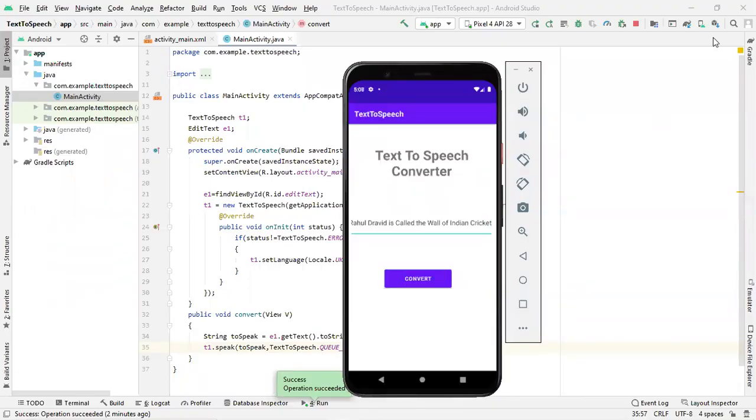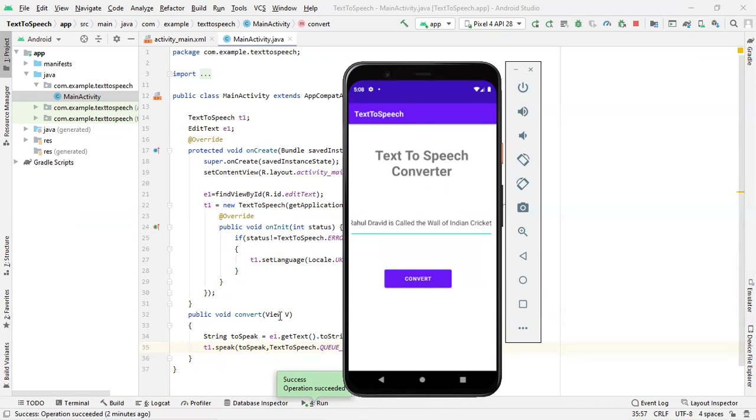As we saw, it successfully converted our text to speech. This is how you can convert your text to speech. First we did the design part. We added one text view component, one edit text, then one button. On click of this convert button, it will call a function called convert. Inside the convert function, it will call a method called speak, which is present in our inbuilt class text to speech. There it will do the necessary conversion.